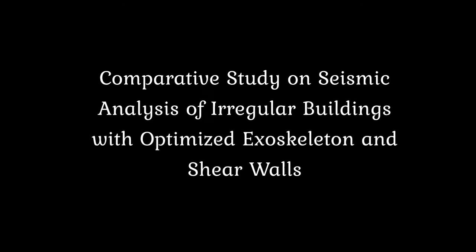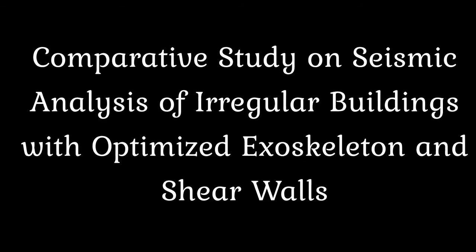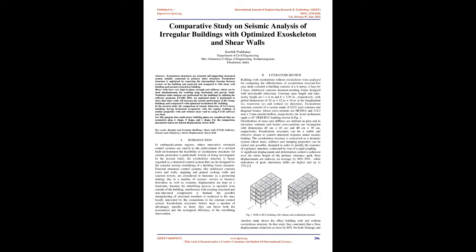Comparative study on seismic analysis of irregular buildings with optimized exoskeleton and shear walls. Abstract: Exoskeleton structures are external self-supporting structural systems suitably connected to the primary inner structure. The exoskeleton structure is optimized by removing the intermediate bracing between corners of the building, and analyzed and compared with a shear wall building and a normal exoskeleton building.